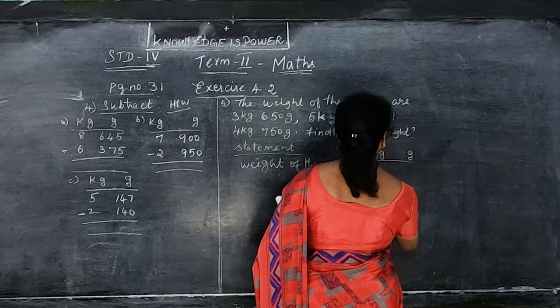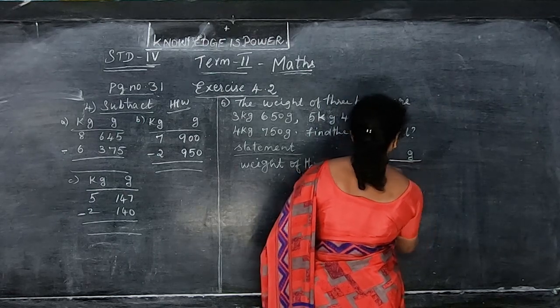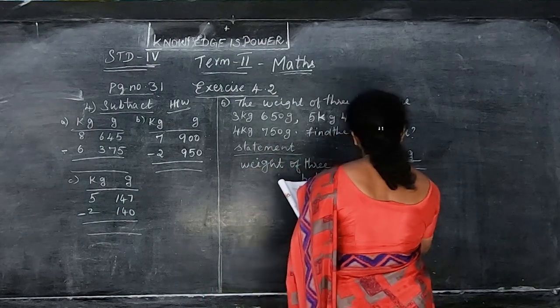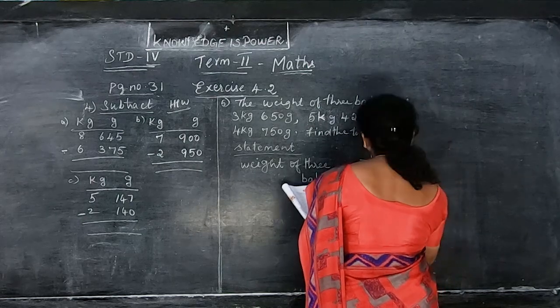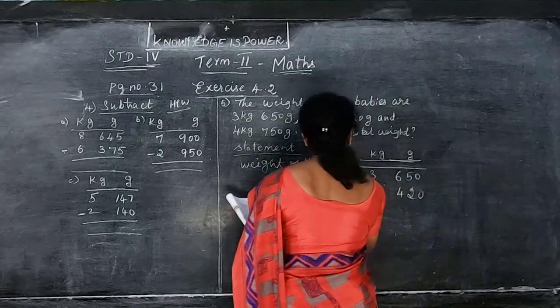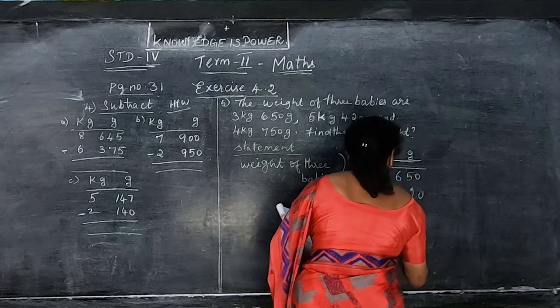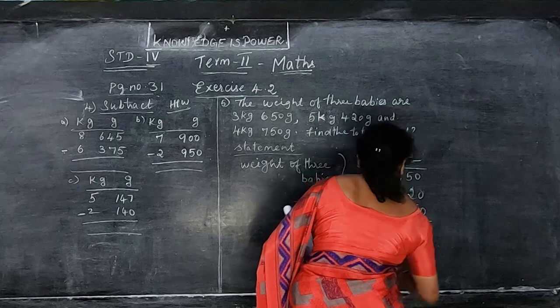Put a line. For carryover only we have to put the line like this because to add the numbers. First baby's weight how much? 3 kilogram 650 gram. Then 5 kilogram 420 gram. Then 4 kilogram 750 gram. So we have to add, find the total weight only they are asking.